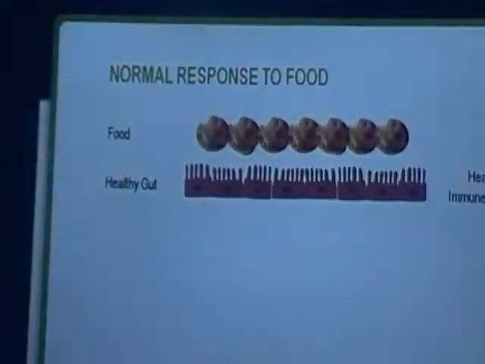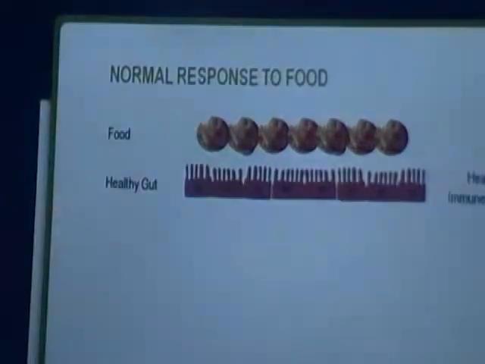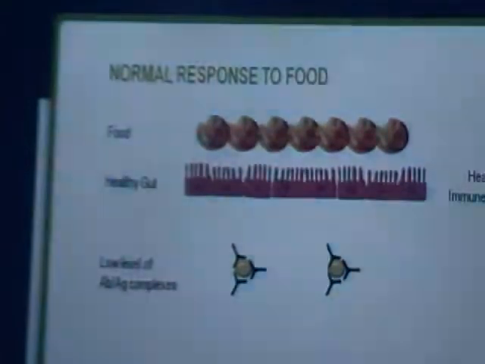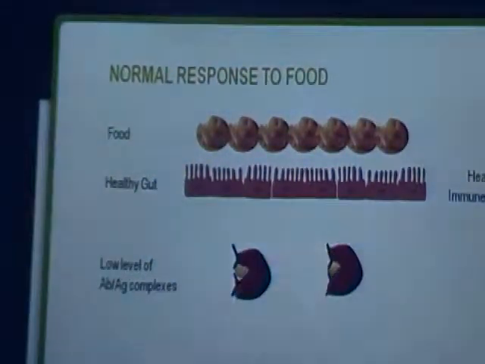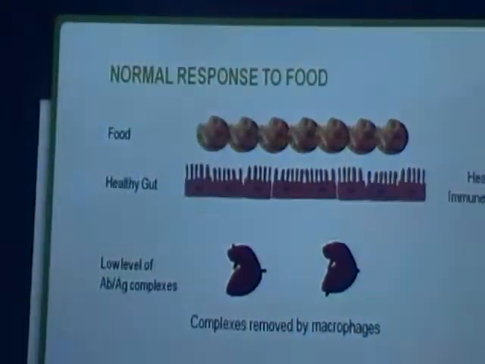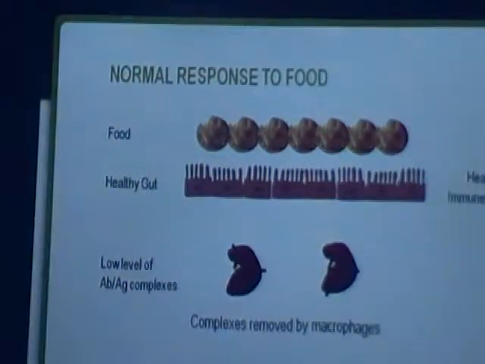This is a normal gut villi where we can see all the villi are attached to each other tightly. Thus, when partially digested food enters our body, it forms an antigen-antibody complex, and at the same time the immune system produces macrophages, which remove all these antibodies from our body, and thus no symptoms are produced.